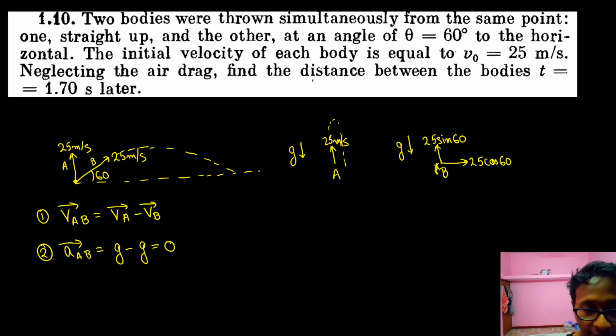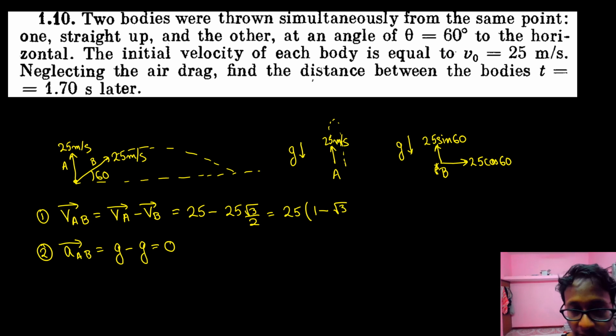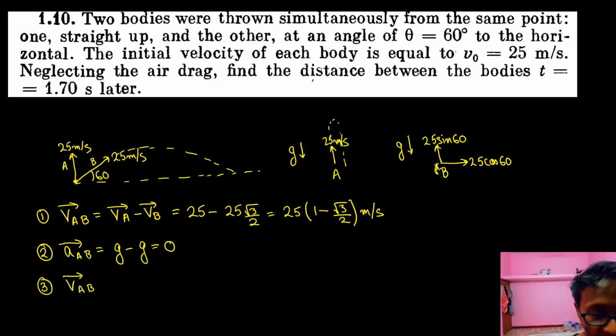What is the velocity of ball A? 25. What is the velocity of ball B vertically? 25 sin 60, which is 25 into root 3 by 2. So the velocity of ball A with respect to ball B is 25 into 1 minus root 3 by 2. That means the person at ball B will be looking at ball A moving up with a velocity of 25 into 1 minus root 3 by 2 meter per second. And this relative velocity would never change. Why? Because the relative acceleration is equal to 0. Understood?